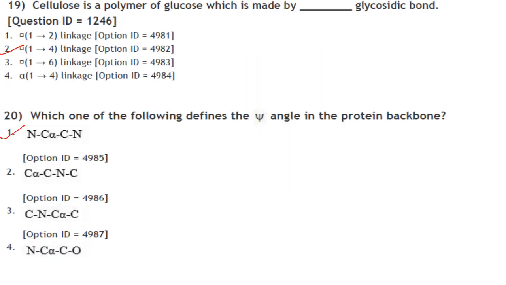Then next one. Cellulose is a polymer of glucose which is made of dash glycosidic bond. It is beta 1,4 linkage. I think it is option 2. They have not given beta over here. Okay. Then which one of the following defines the psi angle in protein backbone? So it is N, C alpha, C, N. Answer is option 1.